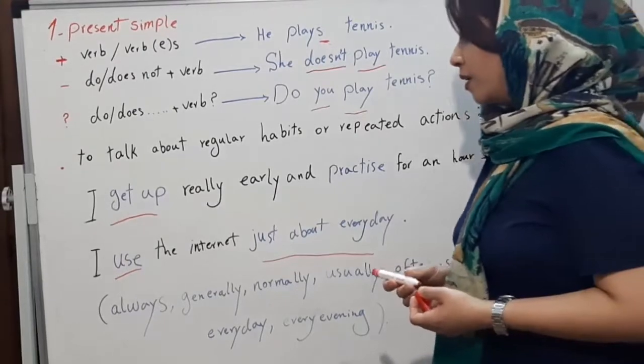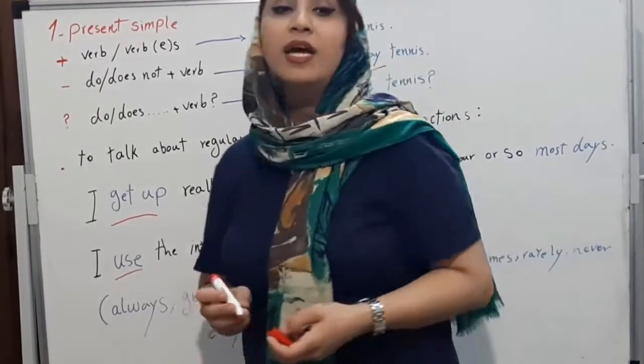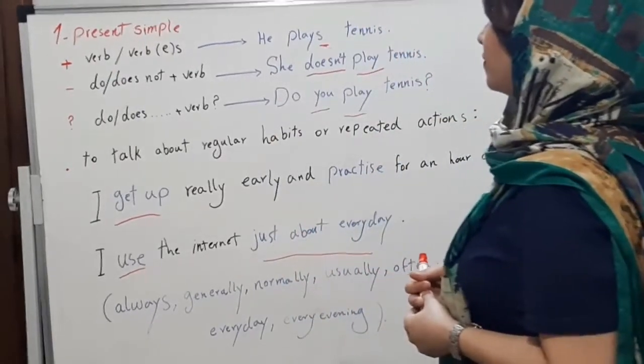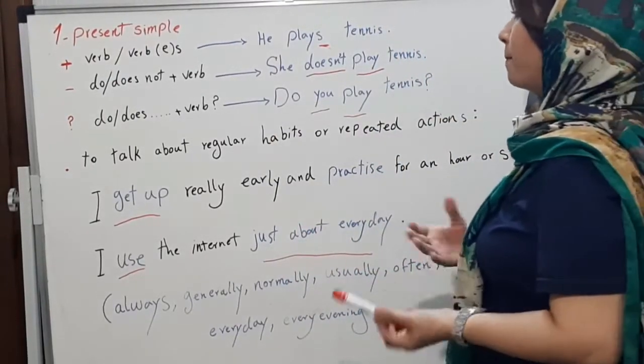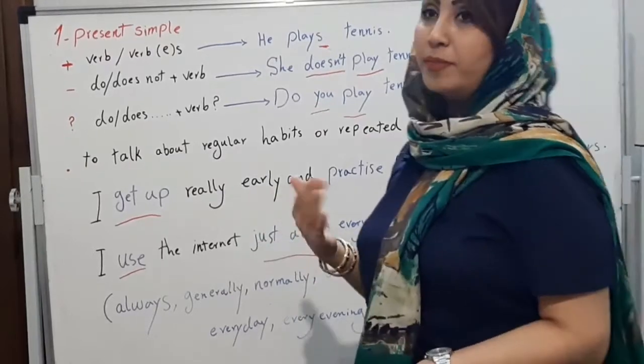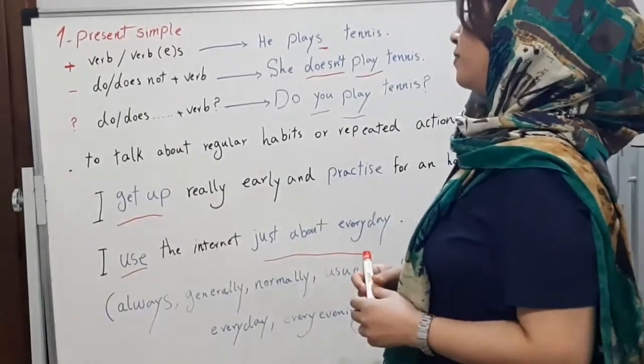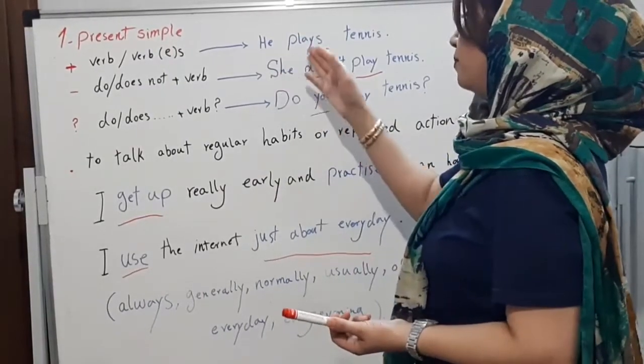We can use adverbs of frequency before the main verb, or after the helping verb. For example, he plays tennis.